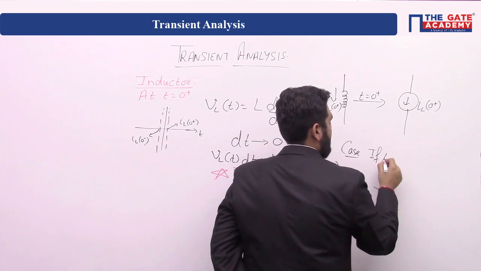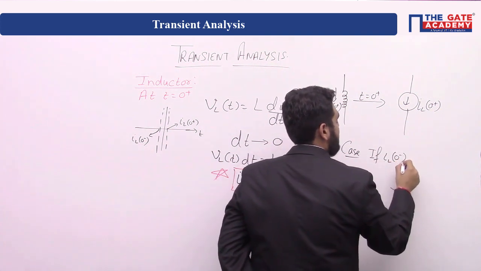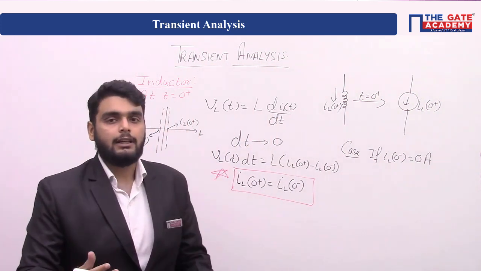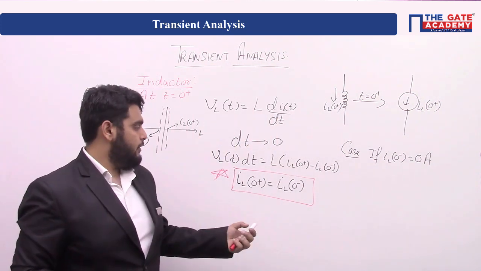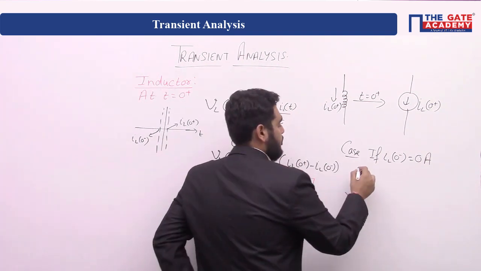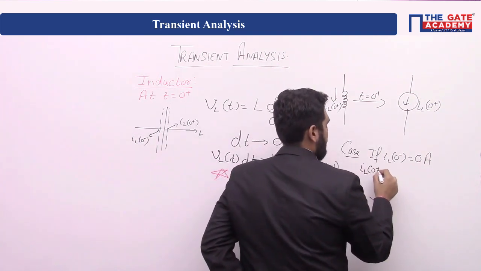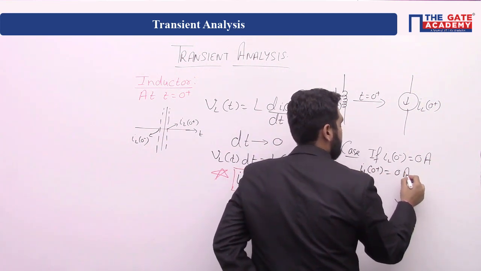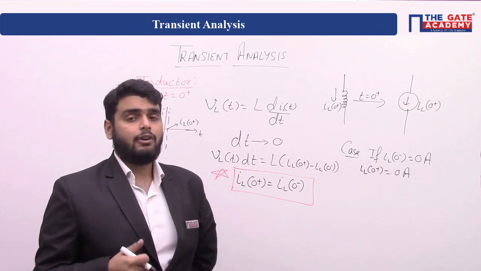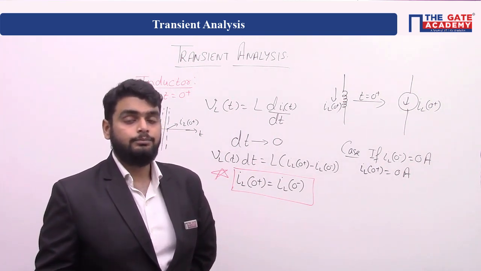Now in case IL 0 minus is equal to 0 ampere, which means inductor is not initially charged, we can say inductor current is 0 ampere. So IL 0 plus will also be equal to 0 ampere. Yes or no? Now in a branch, if current is 0, what does it mean?